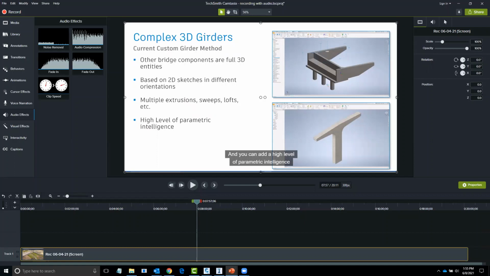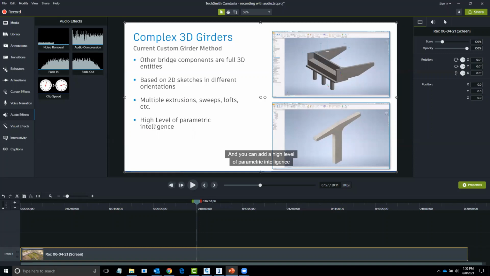You can add pieces, you can cut away, you can extrude, you can do multiple different kinds of flanges. You can look at all the different components in there on the girder, and it's going to make your life so much easier now that you can work with the long girders as well for any kind of really complex design.